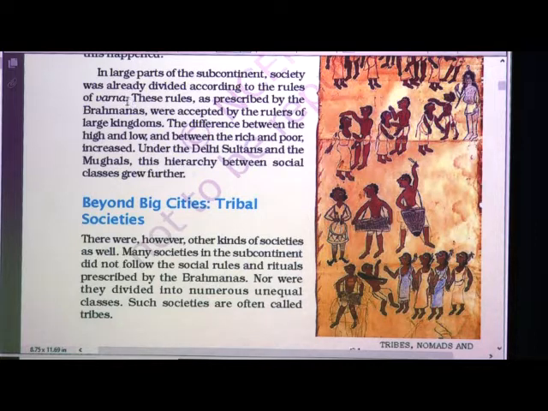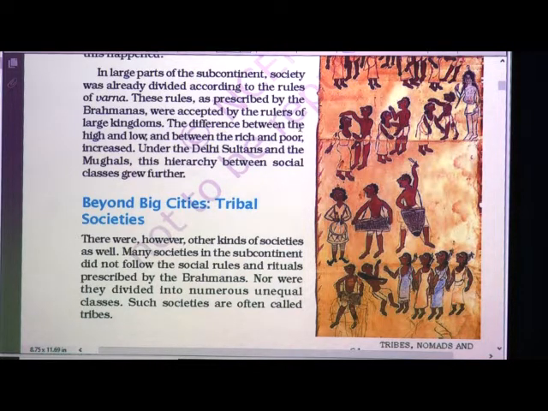So, society was divided according to the Varna. These rules as prescribed by the Brahmanas were accepted by the rulers of large kingdoms. Now, who prescribed these rules? Brahmanas, and they were accepted by the rulers of all large kingdoms.